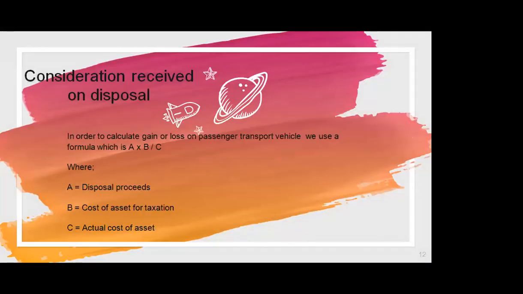Moving on, if we look into the consideration received on disposal, in order to calculate the gain or loss on passenger transport, we use a formula which is A into B divided by C. In this formula, A denotes the disposal proceeds, whereas B is the cost of asset for taxation, and lastly, C is the actual cost of asset. Now, Hamza will continue with an example.